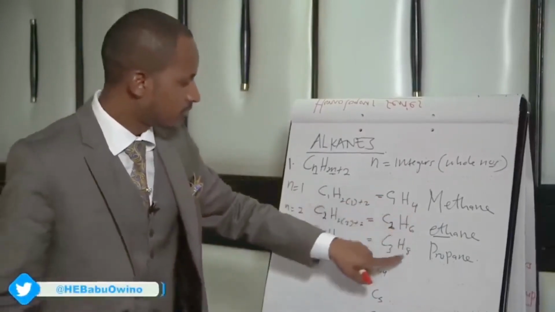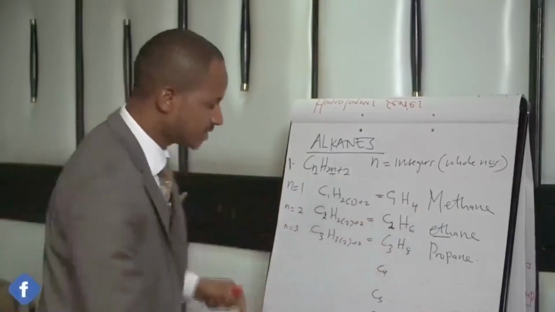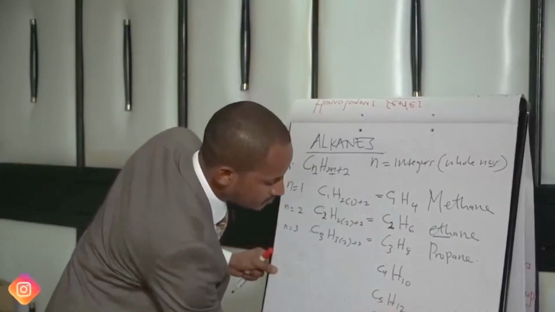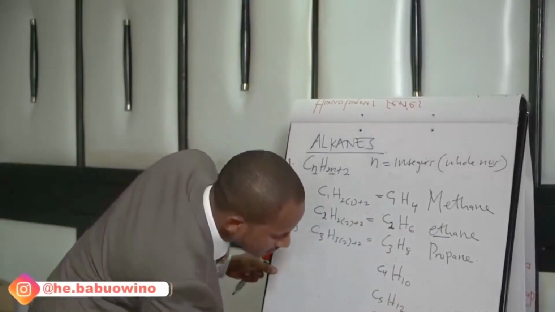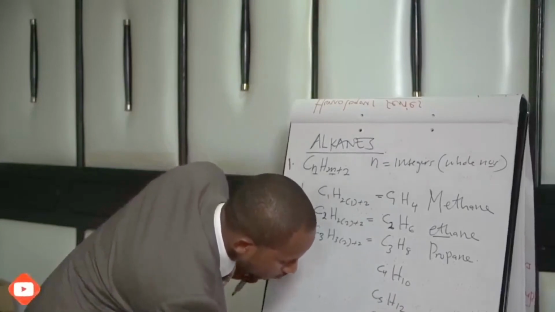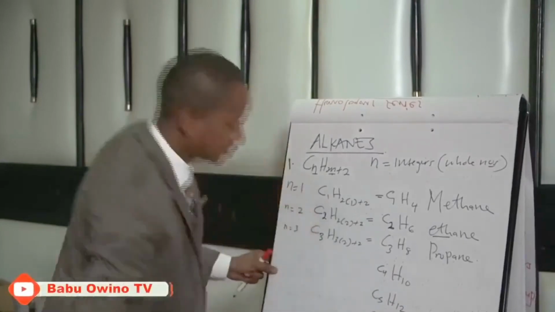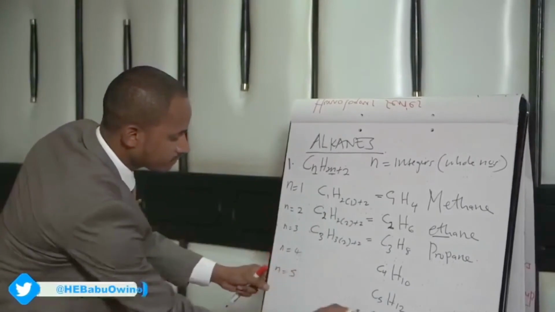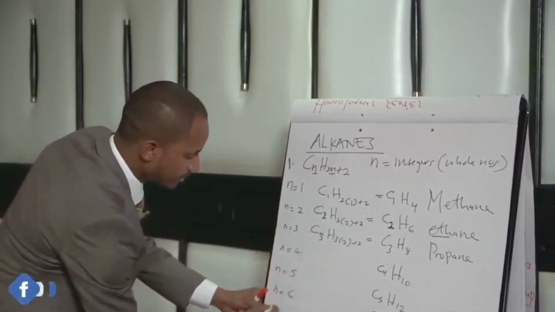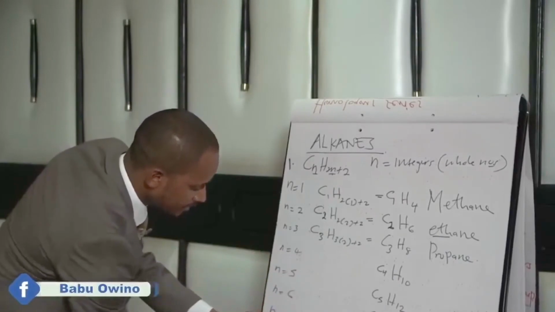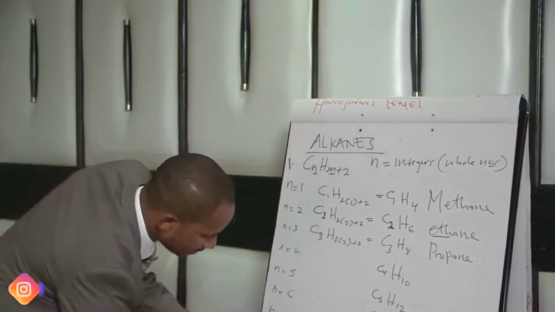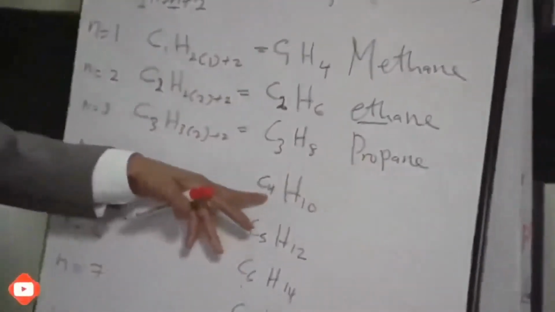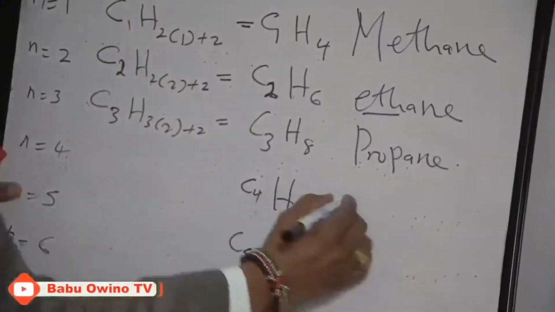The next ones are H10, H12, H14, H16, H18, H20, and H22, where n is equal to 4, 5, 6, 7, 8, 9, and finally 10. With 4 carbon atoms and 10 hydrogen atoms, it is called butane.